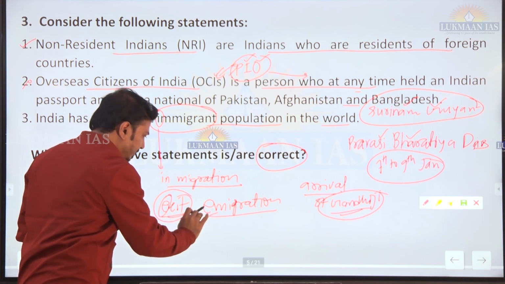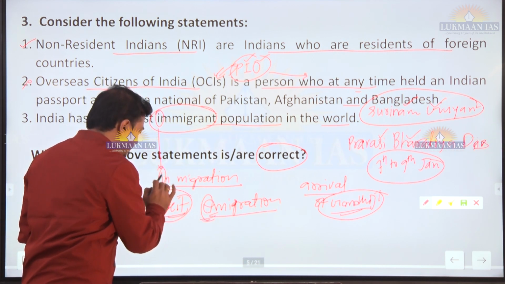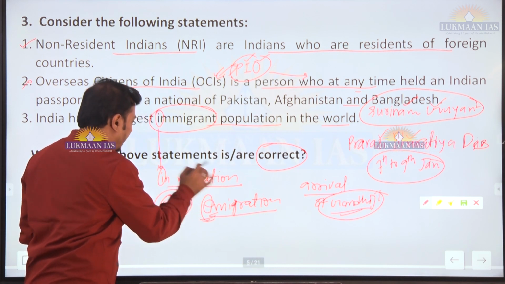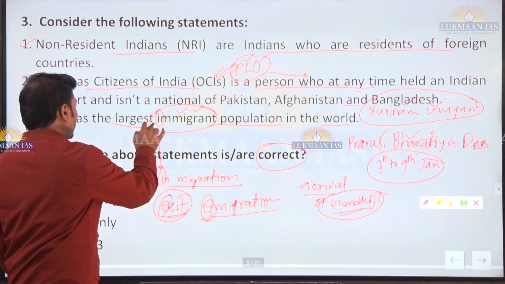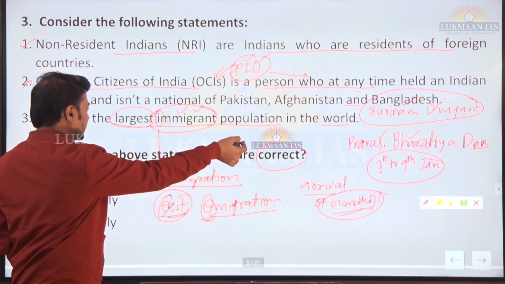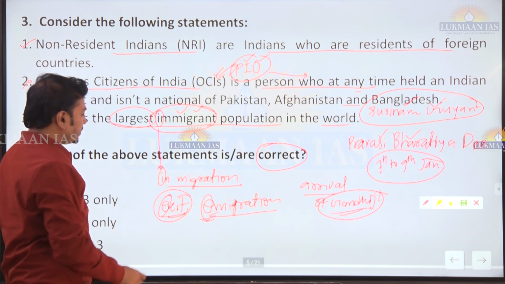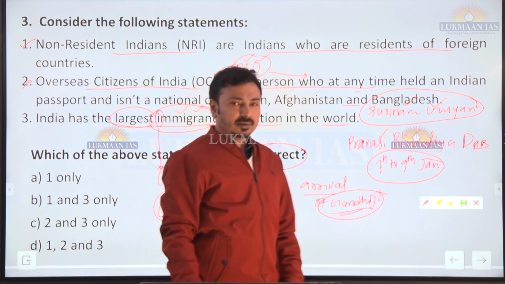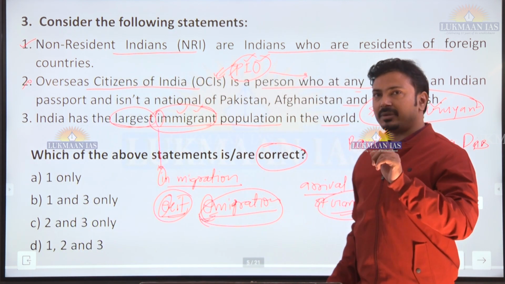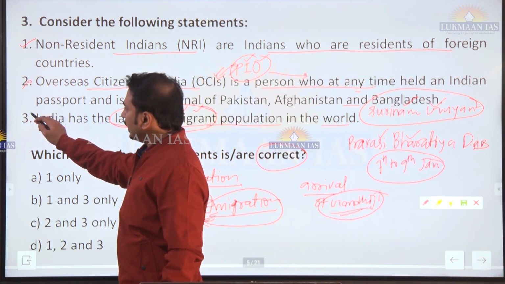Okay, so exit, remember this trick. This is the trick to remember. In and exit, in immigration, so those coming into the country. So we do not have the largest immigrant population in the world. Rather, we have the largest population of emigrants, that is, leaving the country. Okay, so you should remember this aspect. So that's why the third statement is also incorrect.